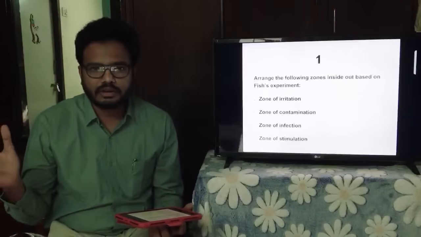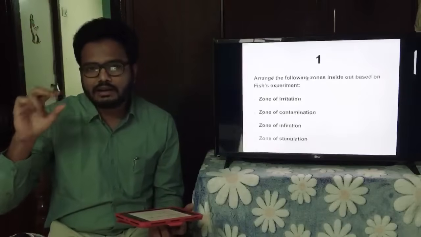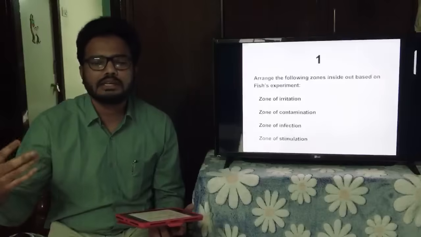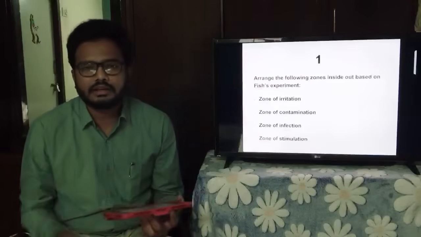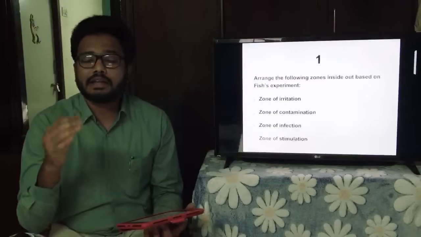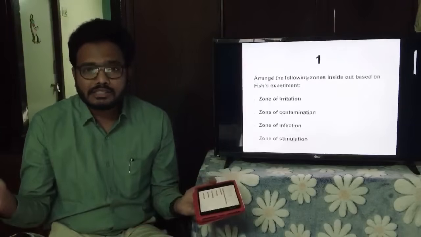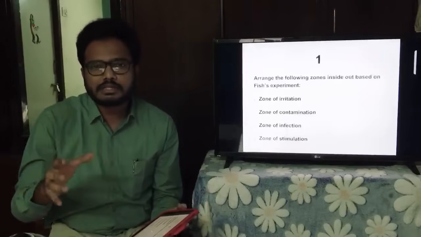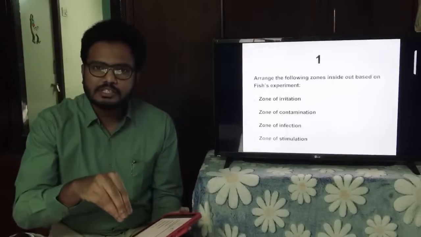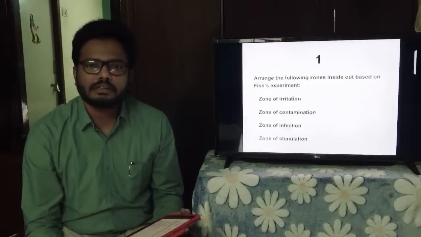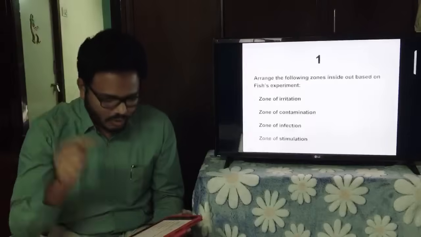That theory suggests that any infection which is localized spreads throughout the body and causes all these unnecessary abnormal things. But Fish experiments have proved that bacteria as such do not spread. Based on his experiments, he proved that bacteria are limited by neutrophils within the first zone, which is the zone of infection. So as you are rightly mentioning, the innermost zone is the zone of infection.